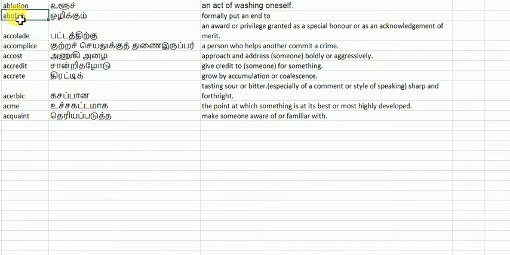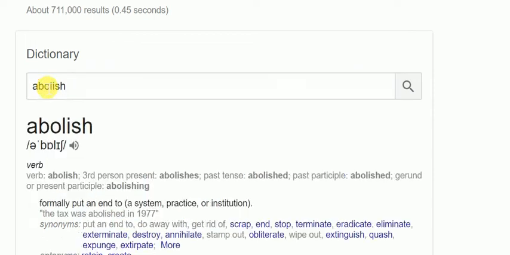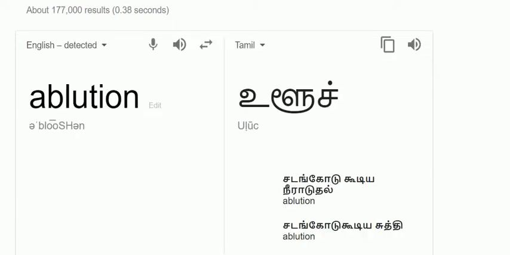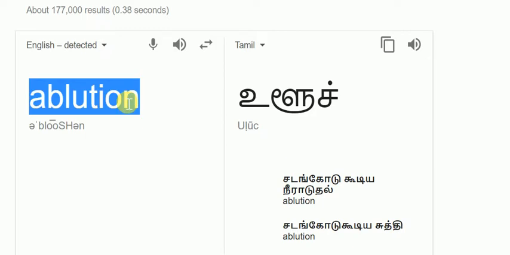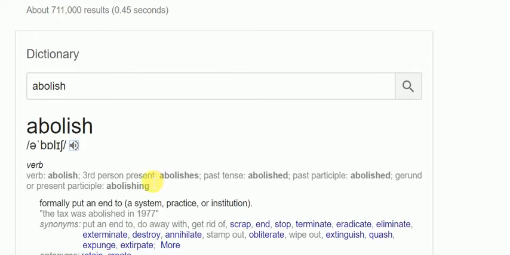Next word we are going to see is abolish. In Tamil we can say ஒழிக்கம். So what's the meaning?